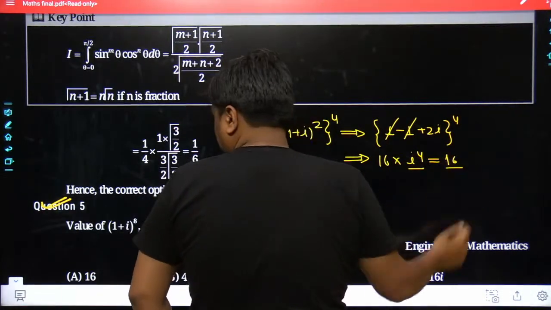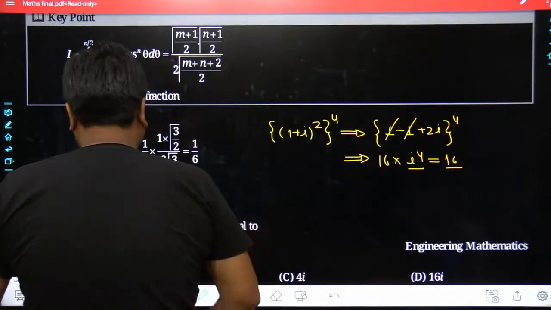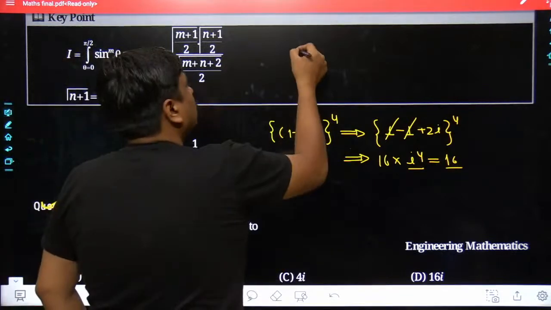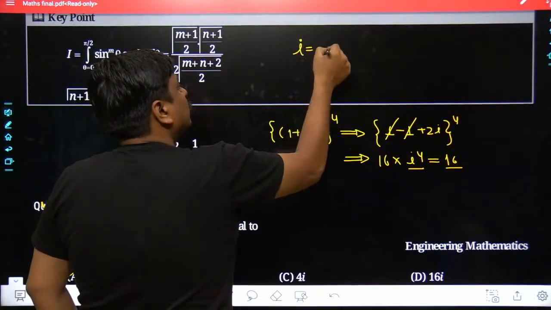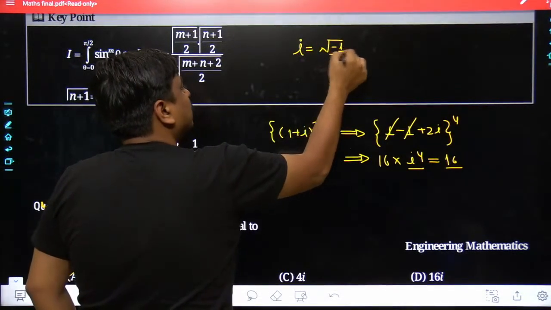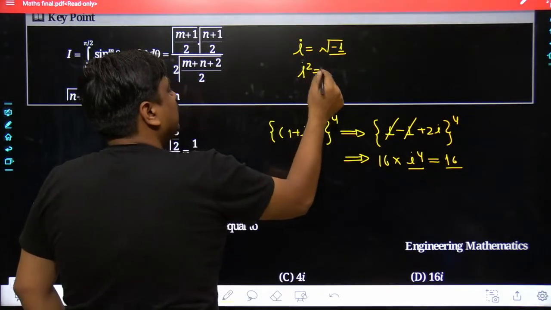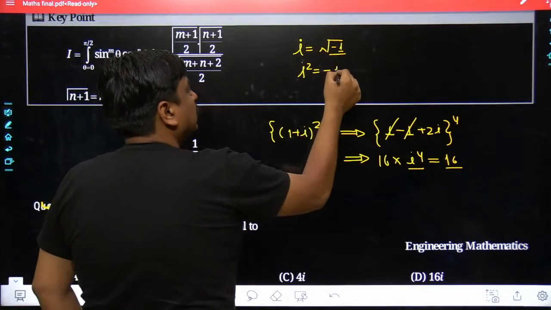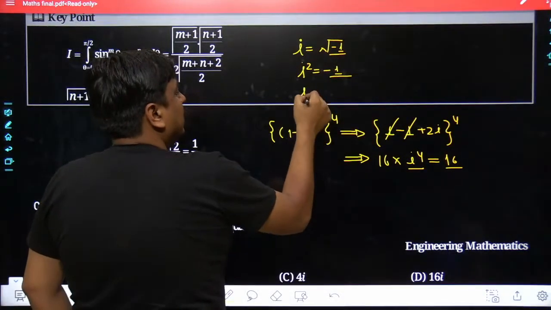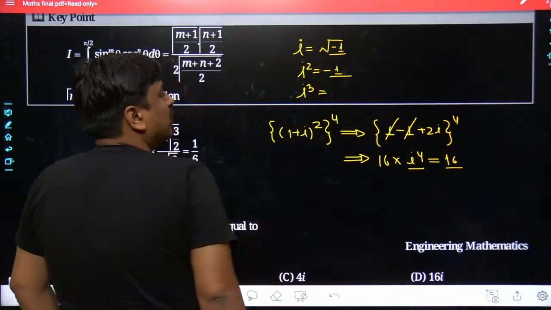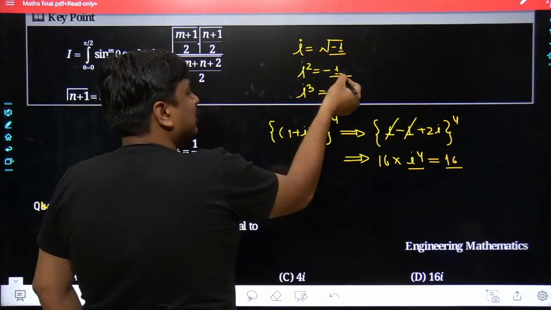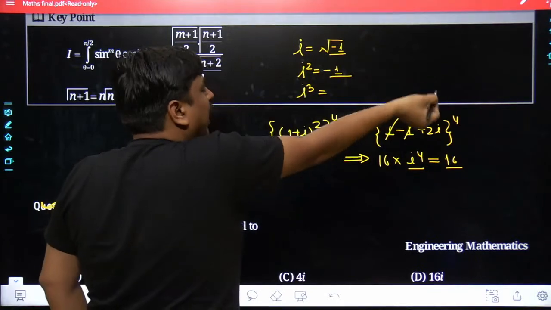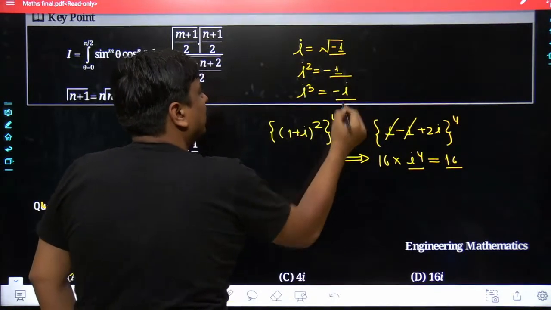So the result we get from this problem is simply going to be 16. I would request each one of you, if iota is known to you, which is nothing but root over of minus 1, you must be knowing the value of i square. If you take the square on both sides, the square root goes out, and the result we get is simply going to be minus 1. If you take i cube, it could have been written as i square times i. i square is minus 1, which is being multiplied with the leftover i. So simply it would be minus i.